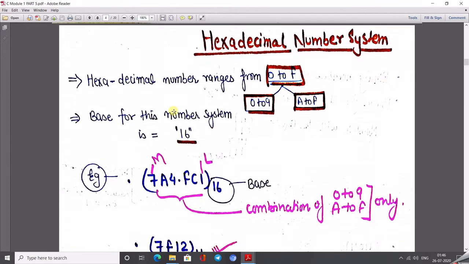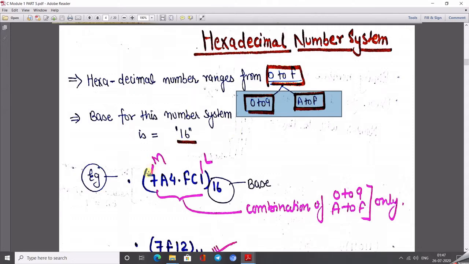Now comes the last number system, which is known as the hexadecimal number system. In the case of hexadecimal, there are a total of 16 numbers under this number system, and the range of these 16 numbers is from 0 to 9 decimal numbers and capital A to capital F alphabets. So just count: 0 1 2 3 4 5 6 7 8 9, then A B C D E F. So how many numbers do you get? 16 only. So the base used for the hexadecimal number is 16, and all the numbers in the bracket must belong from 0 to 9 and A to F.